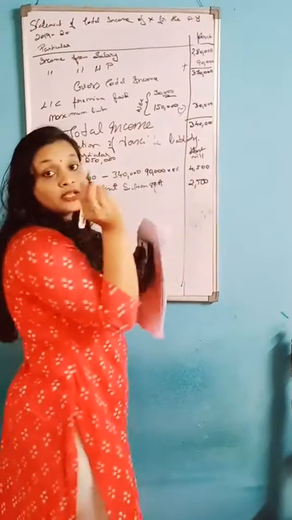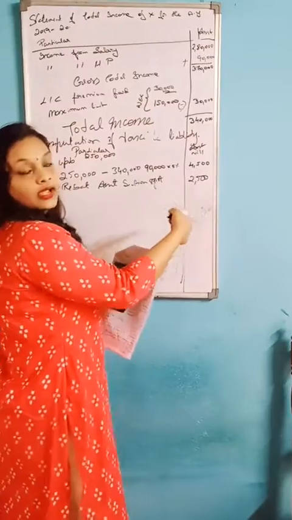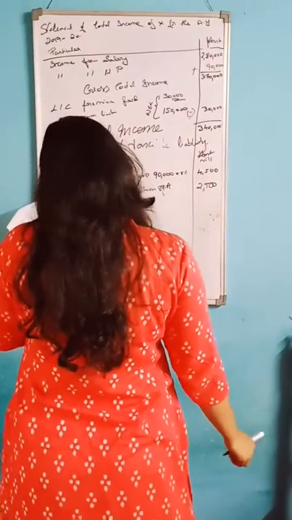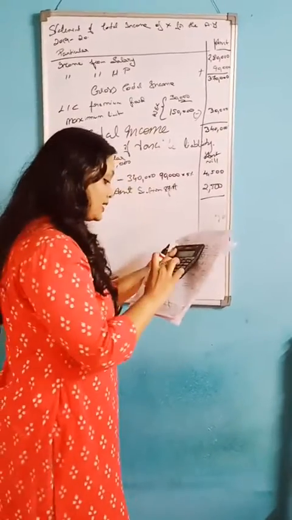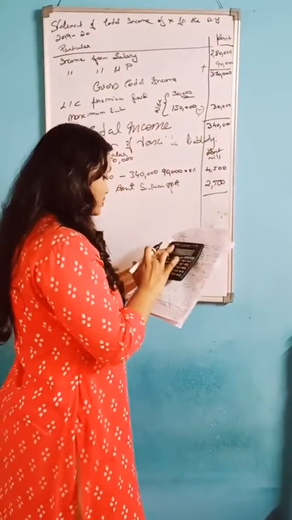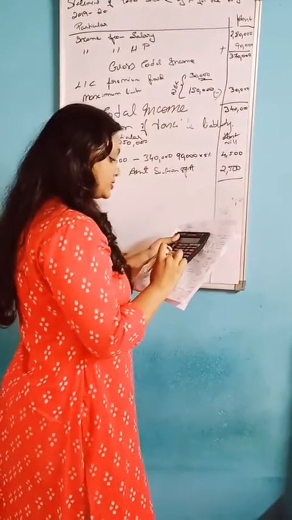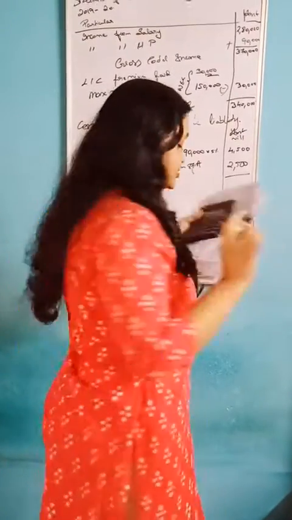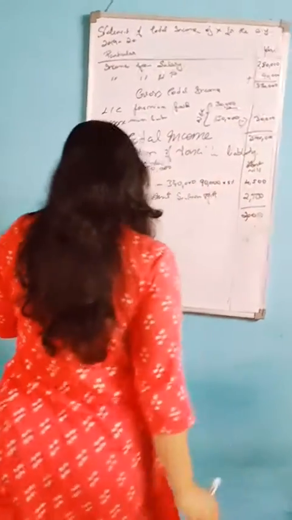You should subtract it. So 4,500 minus 2,500, you will get 2,000. So write 2,000 in the amount column.